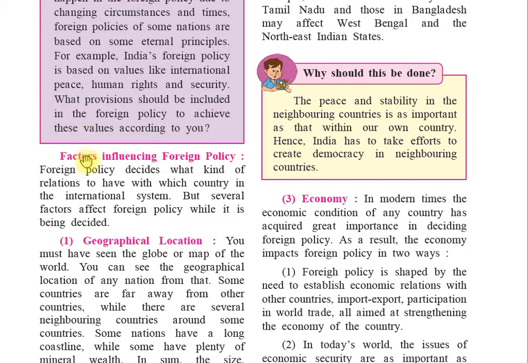Today, on page number 66, we are going to discuss factors influencing foreign policy. Now, what are the factors which influence foreign policy? Foreign policy decides what kind of relations to have with which country in the international system. But several factors affect foreign policy while it is being decided.